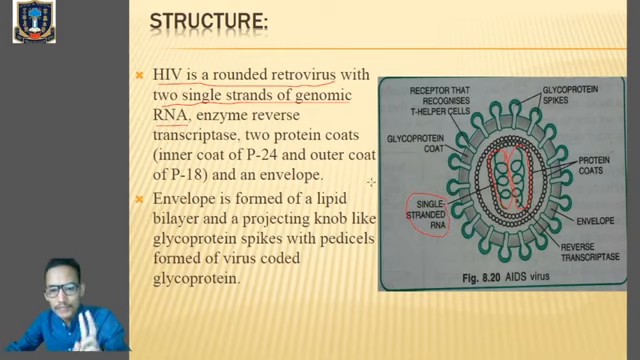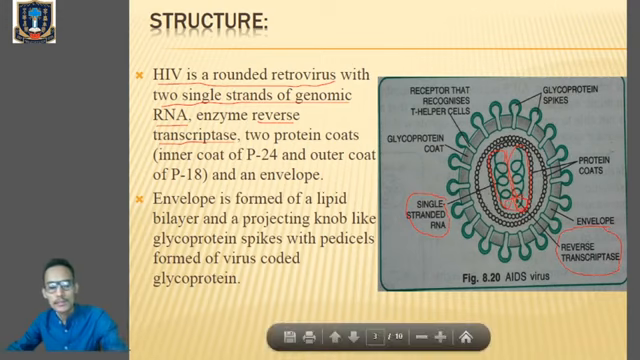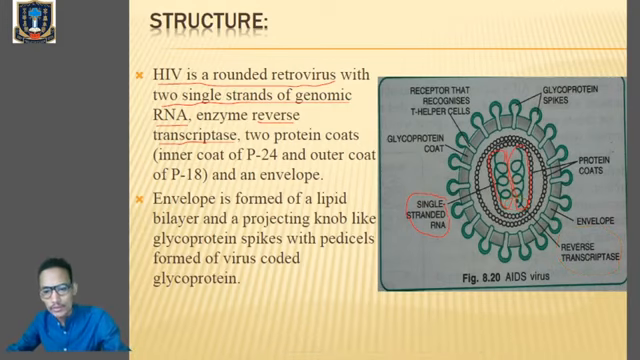Then next thing, it has got the enzyme called reverse transcriptase. You can see over here, a small dot, this is the enzyme reverse transcriptase. This is the two genomic RNA, and the small dot over here is the reverse transcriptase.